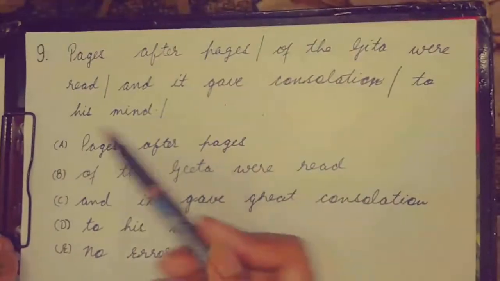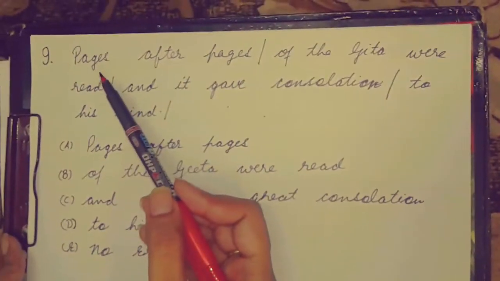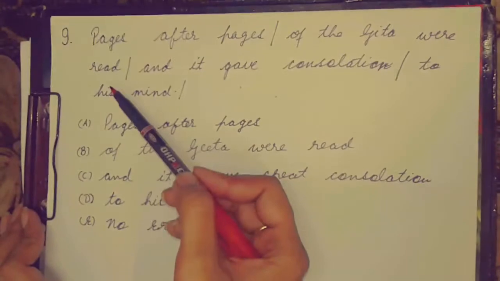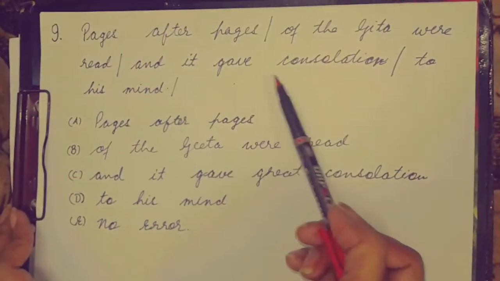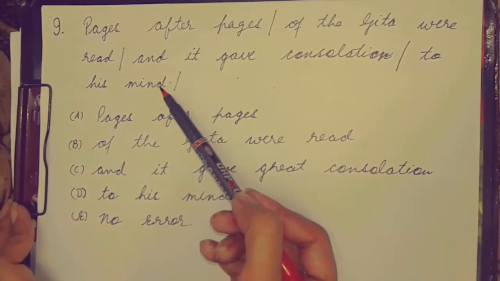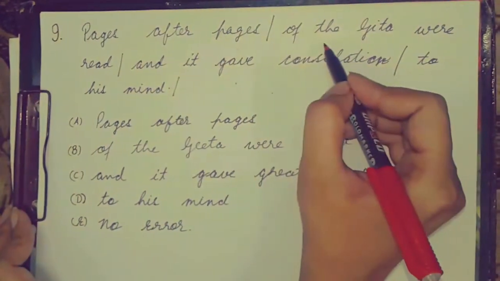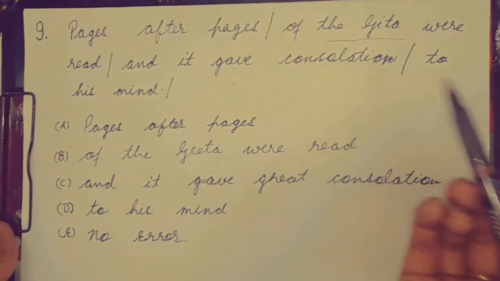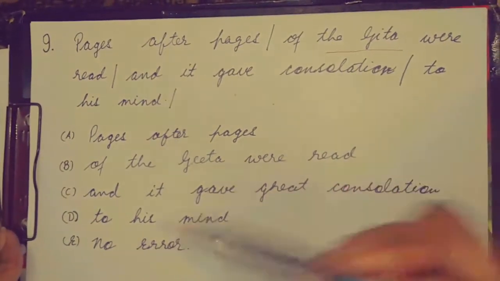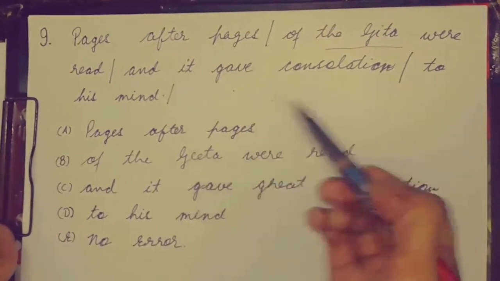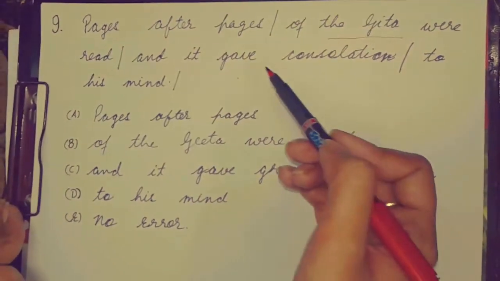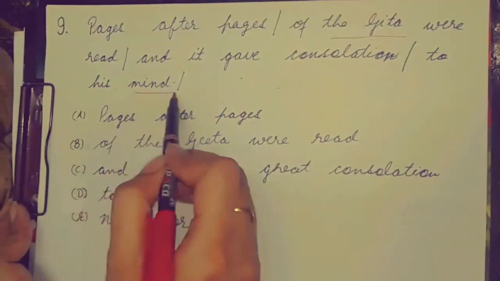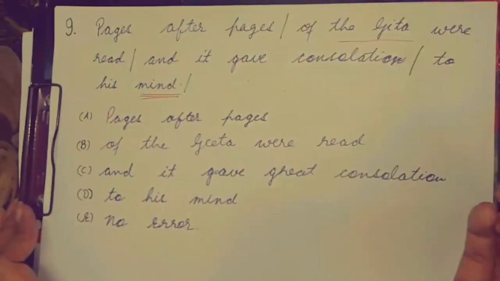Now it's time for our ninth sentence. Let's read it. Pages after pages of the Gita were read, and it gave consolation to his mind. We are talking about the Bhagavad Gita. Pages after pages of the Gita. पेजों के बाद पेज भगवद गीता के पढ़े गए और इट गेव कॉन्सोलेशन टू हिज माइंड. और इन पढ़े हुए पेजेस ने उसके माइंड को, उसके मन को, उसके दिमाग को कॉन्सोलेशन दिया.